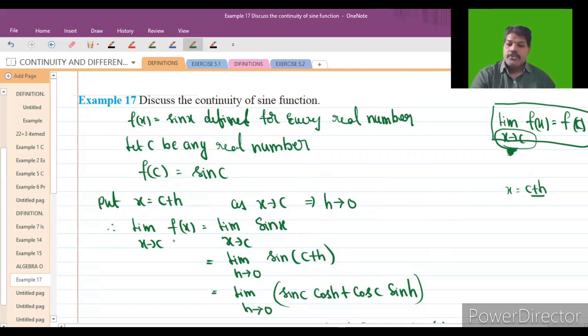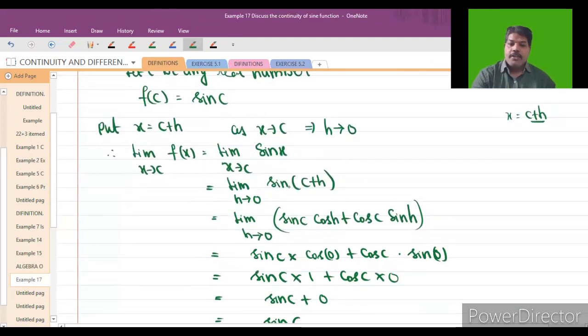So limit x tends to c of f of x, you can take as limit x tends to c of sin x. So limit h tends to 0, x can be written as c plus h. Sin of a plus b can be written as sin a cos b plus cos a sin b. So that means sin c into cos 0 plus cos c into sin 0. Sin 0 is 0, so cos c into 0 will become 0 only.